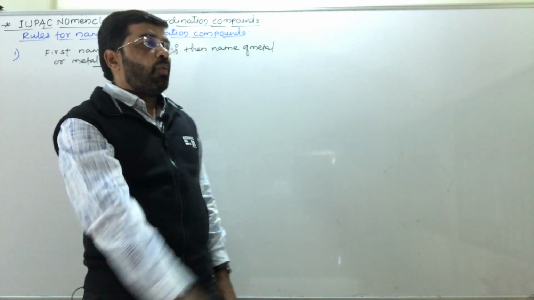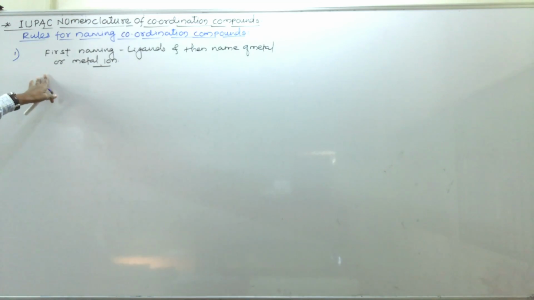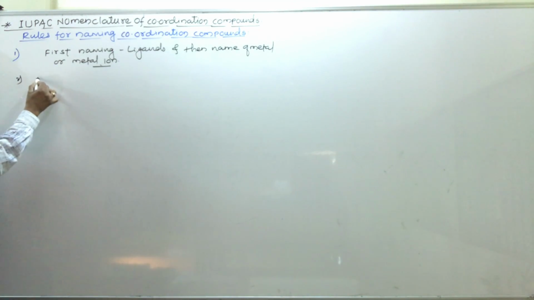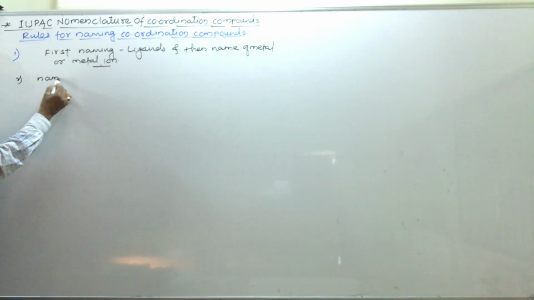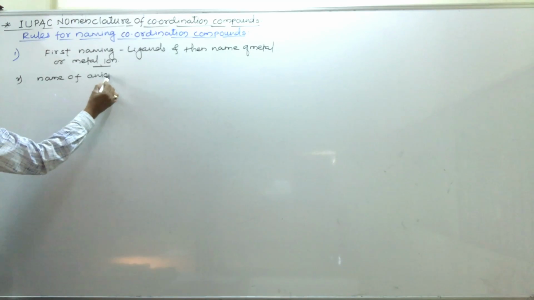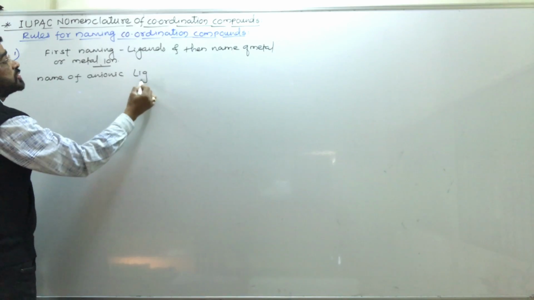Now, while writing the name of ligands, the second rule: the name of anionic, negatively charged ligands.